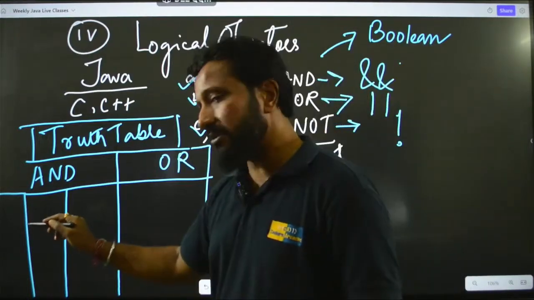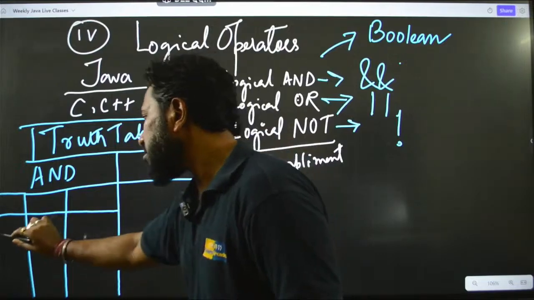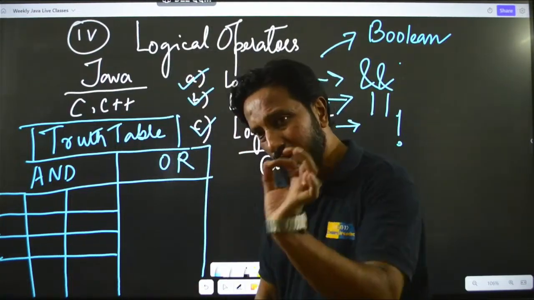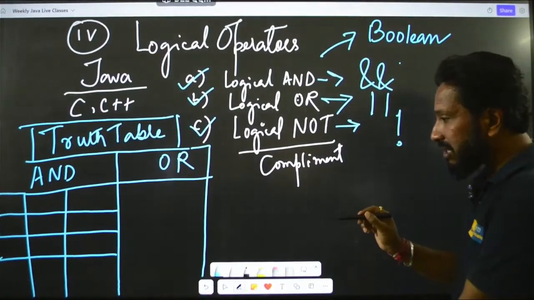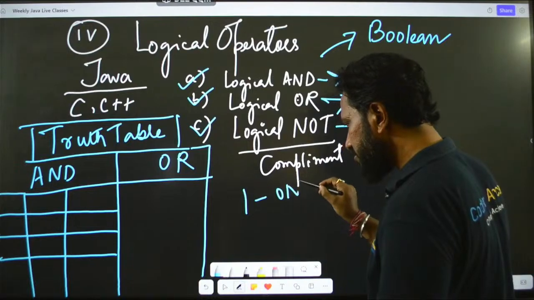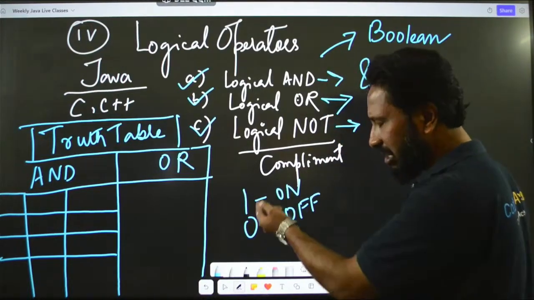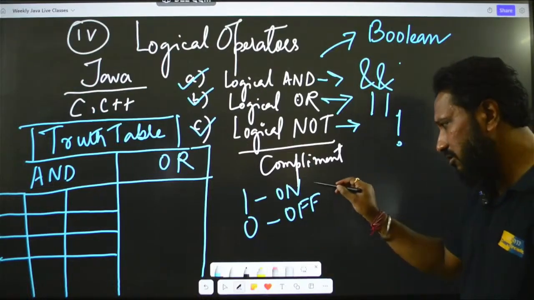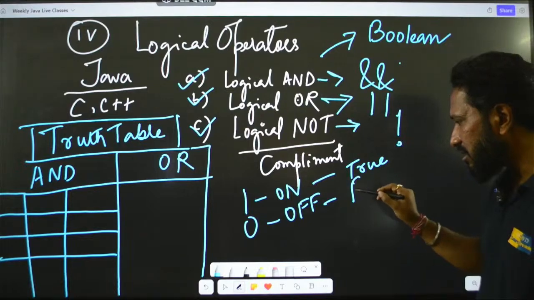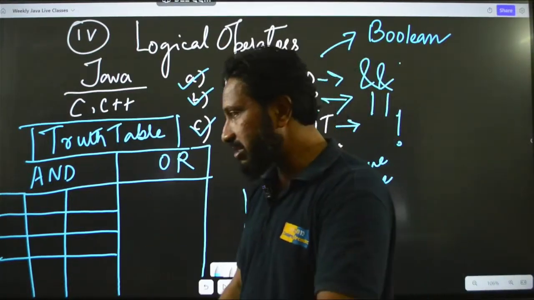Okay. So for Boolean, I will take 1, 2, 3 and 4. Just remember one thing, guys, for the time being. In programming, 1 is on, 0 is off, as I have already told you, right? In binary, 1 is on and 0 is off, or also you can say 1 is true and 0 is false. Okay.